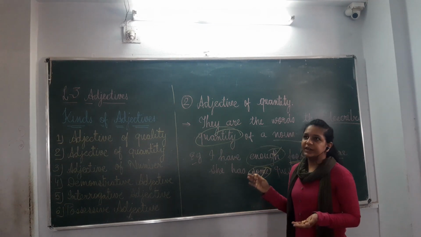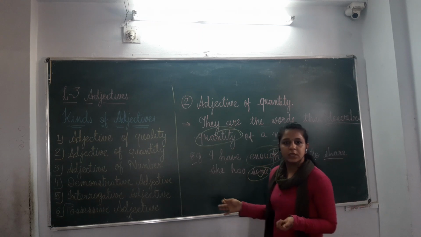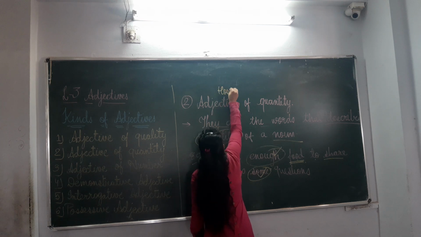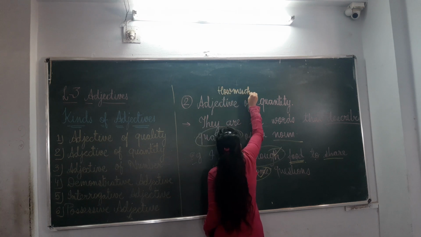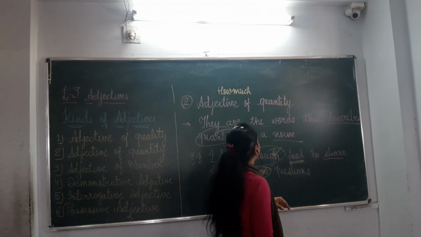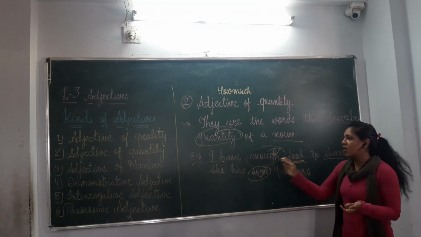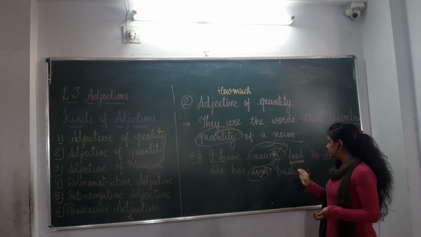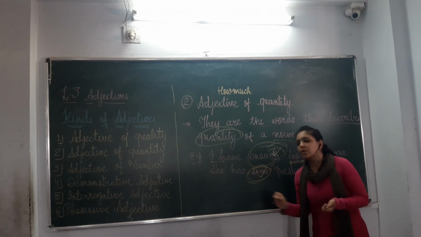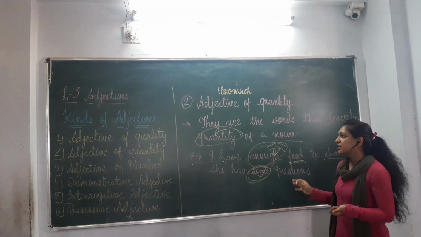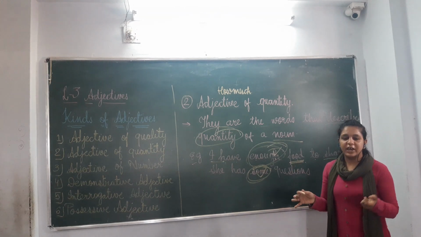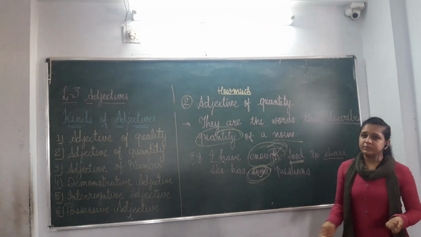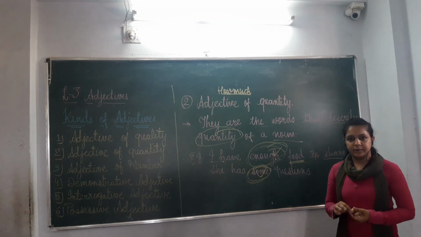Now we can find out which kind of adjective it is by asking the question how much. If we ask how much food I have, the answer is, I have enough food. How many questions does she have? She has some questions. The number is not described over here, but still we have the amount of it. That's why with the question of how much we get the answer of adjective of quantity.